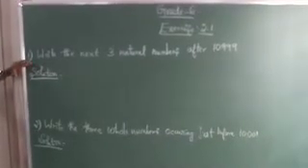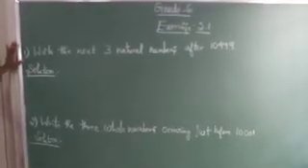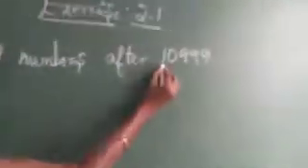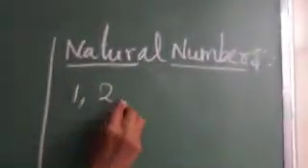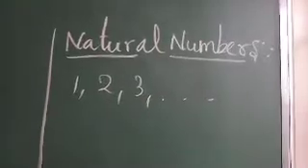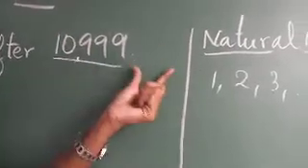First, write the next three natural numbers after 10,999. So what is given is you have to write the next natural numbers after 10,999. What is meant by natural numbers? Natural numbers are nothing but the numbers starting from 1, 2, 3, etc. So here the number given is 10,999. You have to write the next three natural numbers.